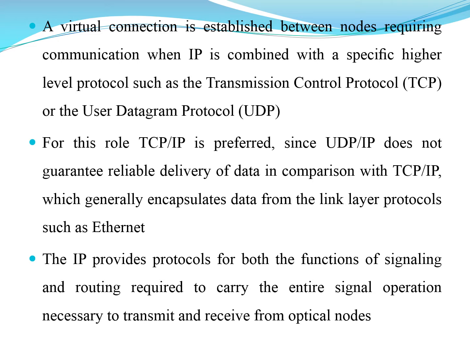For this, TCP/IP is preferred since the User Datagram Protocol does not guarantee reliable delivery of data in comparison with TCP/IP. Whenever we go with UDP, it doesn't guarantee any sort of delivery acknowledgement, but that is done using the TCP/IP protocols.